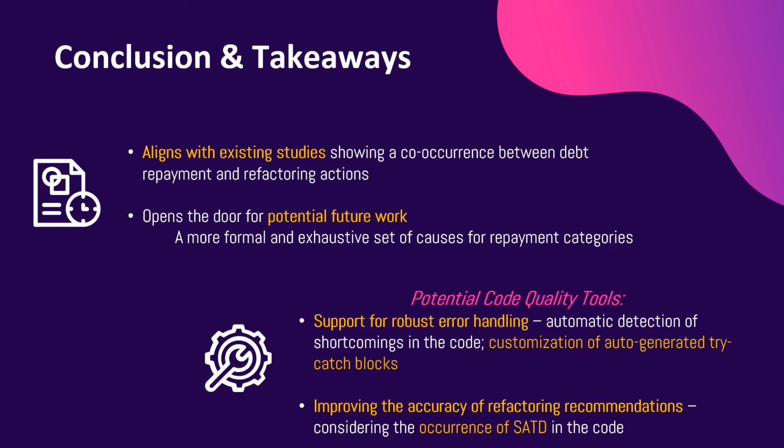For instance, tools can either warn developers or automatically update error handling when developers use auto-generated try-catch blocks. Furthermore, refactoring tools can improve the accuracy by considering the occurrence of SATD in the code.